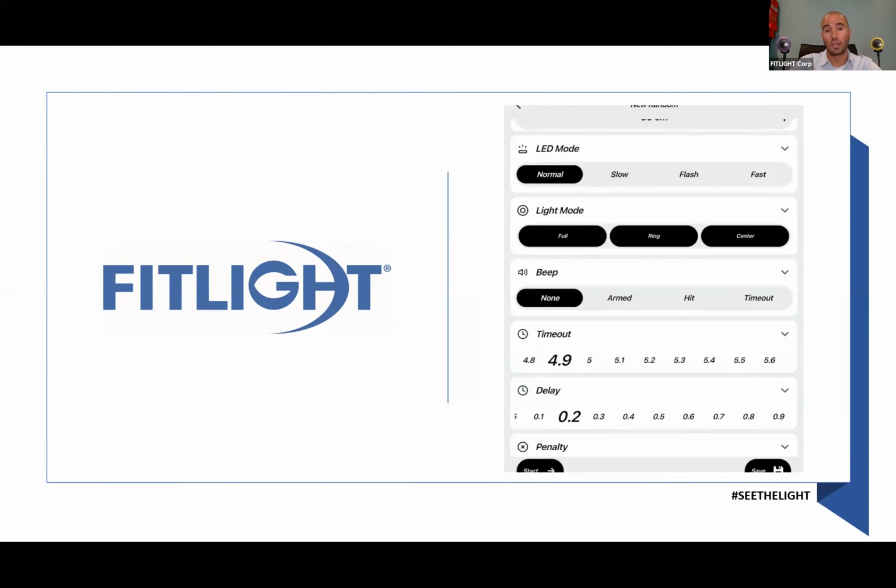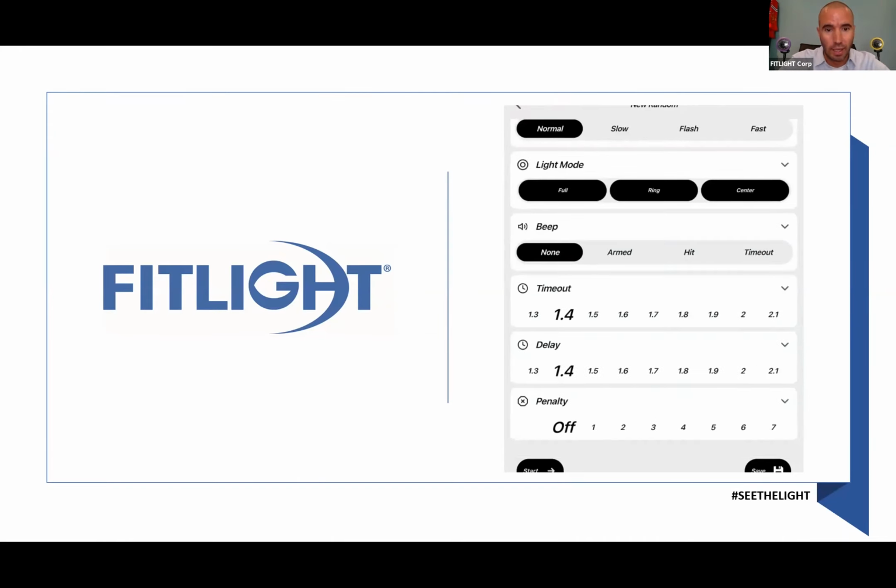And if somebody does an exercise for the first time, let's say a baseline test, and their average reaction time, for example, would be 1.4 seconds. Then next time you can set it to 1.4 seconds, and it will force the user to be faster half of the time because they were slower half of the time before, if that makes sense. So the timeout tells you how fast you need to be. The minute the light goes on, the timeout will tell you how long the light is on.